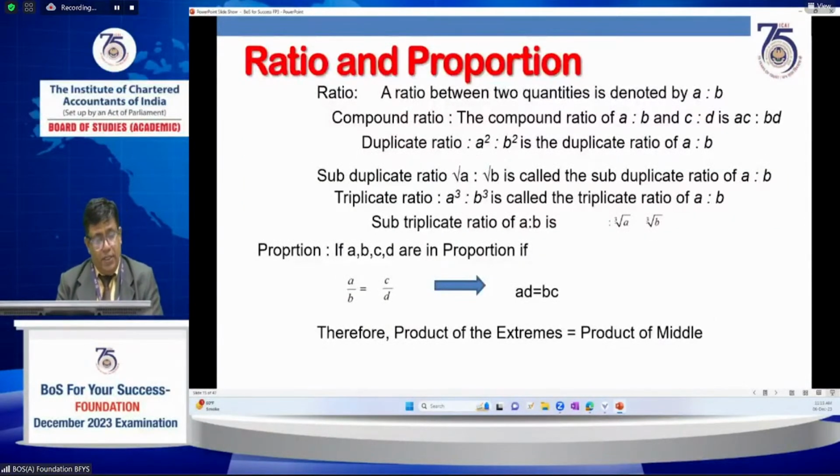Now, coming to these sections, what kind of topics may come from ratio and proportions.